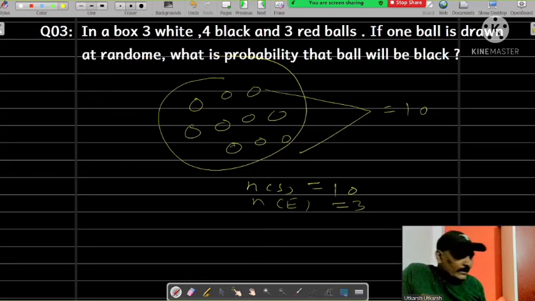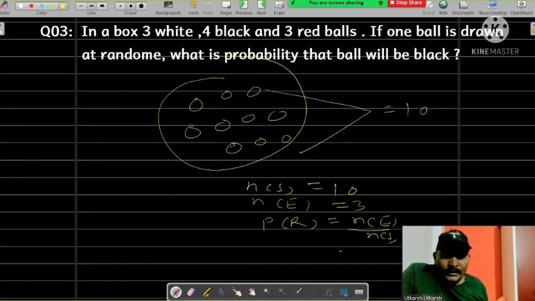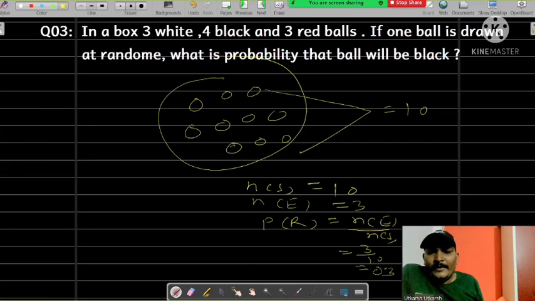Now the probability of getting a red ball, that is P(R) equals NE upon NS. Now see, it will be 3 upon 10. Now it will be 0.3. Then we see the probability of an event is always between 0 and 1.